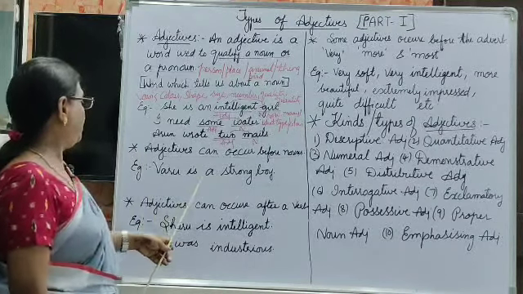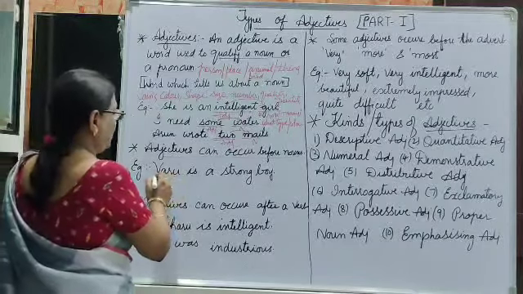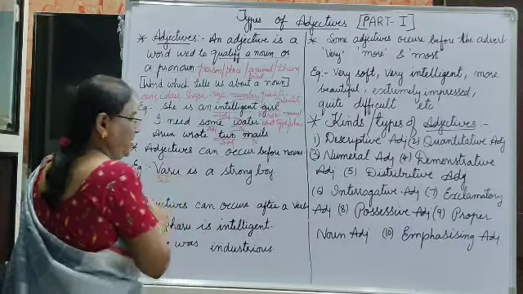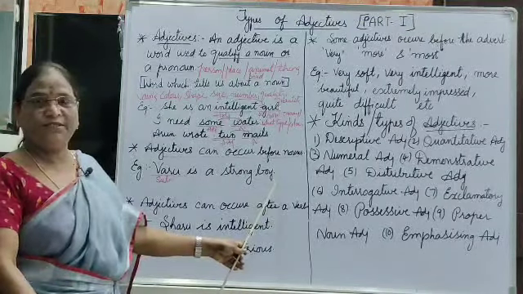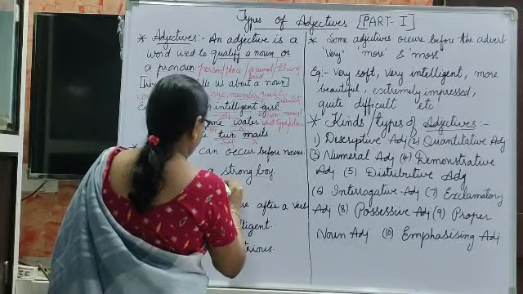See, Varu is a strong boy. Actually, we know about a sentence. Varu is a strong boy. In this sentence, this is the subject, and whatever words come after the subject come under the predicate. This is the predicate.